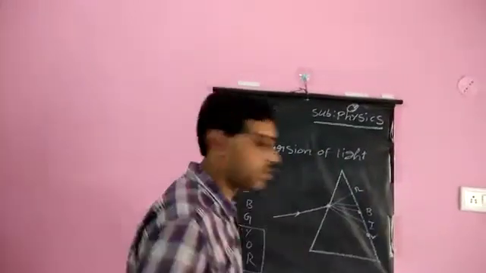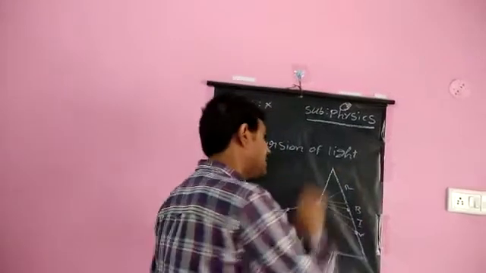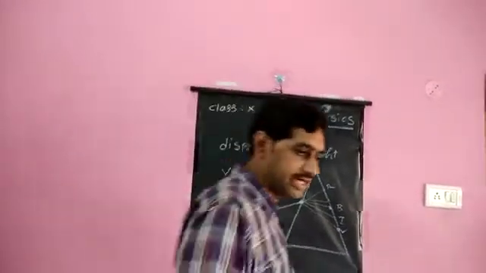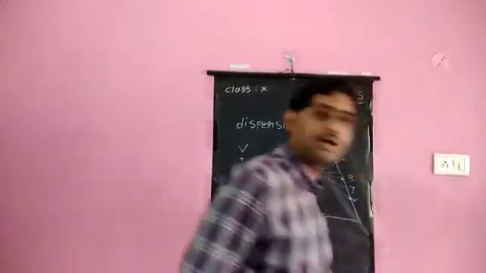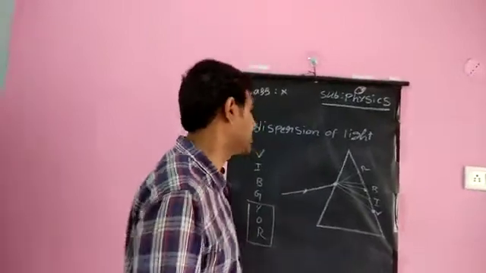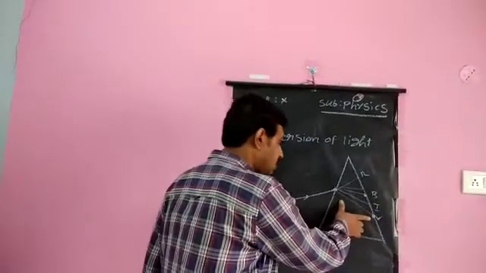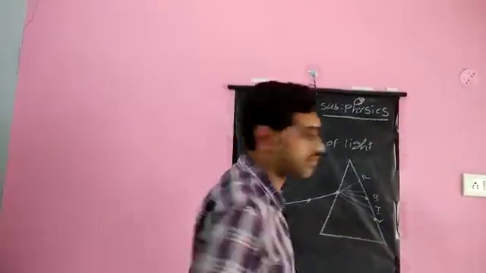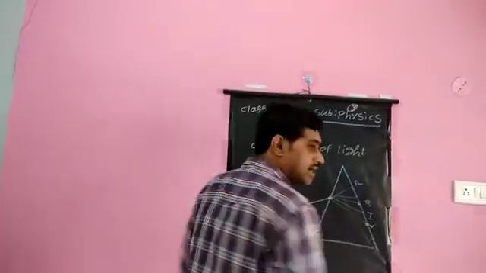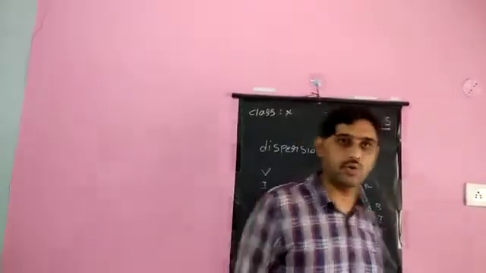The color that bends most is violet. The color that bends least is red. That is because of its higher wavelength, so it travels faster. The bending, the refraction, is less. The change in speed of the red color will be very low compared with this. The color which bends most is violet because of its lower wavelength, followed by this one. In the exam, this figure they may ask. You have the figure in your textbook; you need to draw it in your notebook.